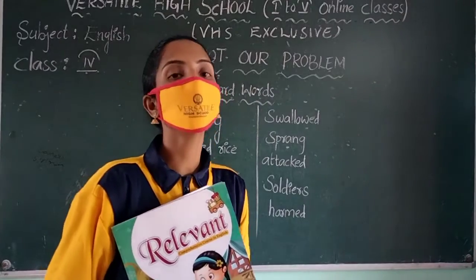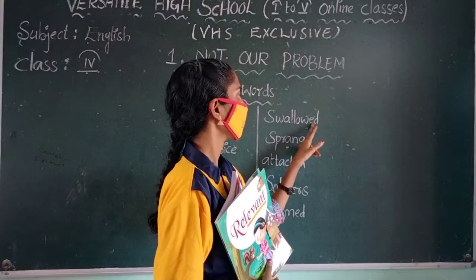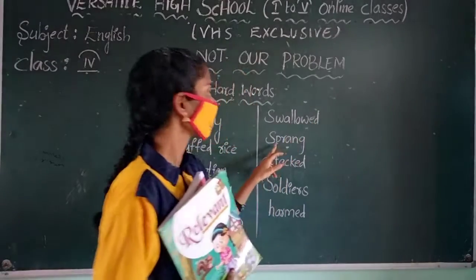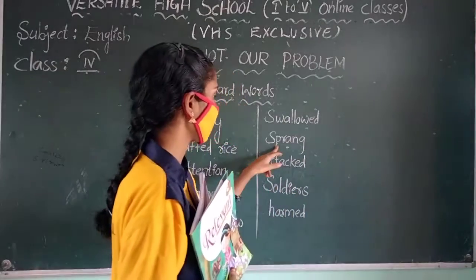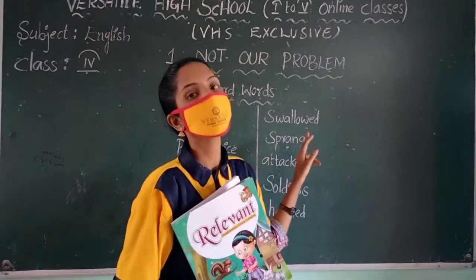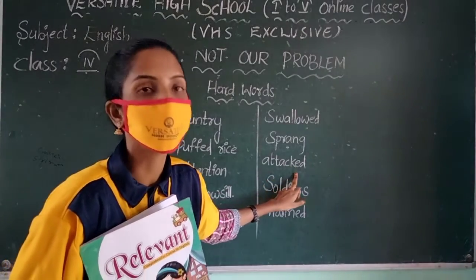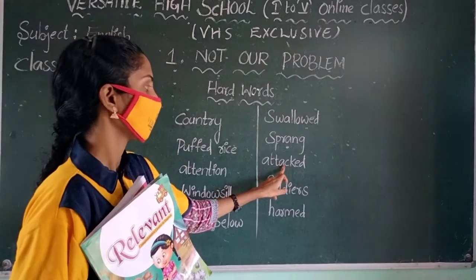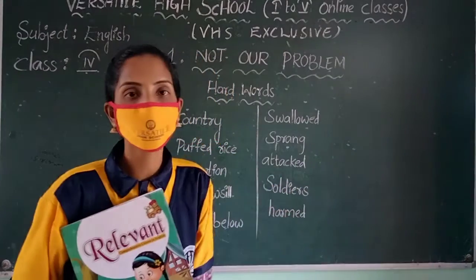And the next hard word given to you is swallowed. What is that? Swallowed. S-W-A-L-L-O-W-E-D. Swallowed. Next is sprang. What is that? Sprang. S-P-R-A-N-G. Sprang. Next one, attacked. What is that? Attacked. A-T-T-A-C-K-E-D. Attacked.